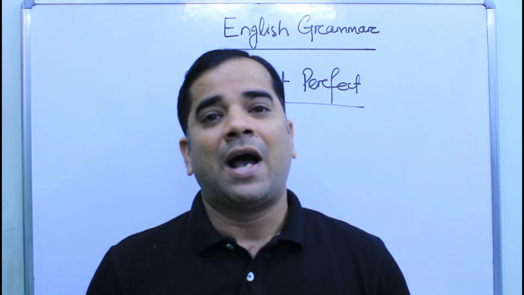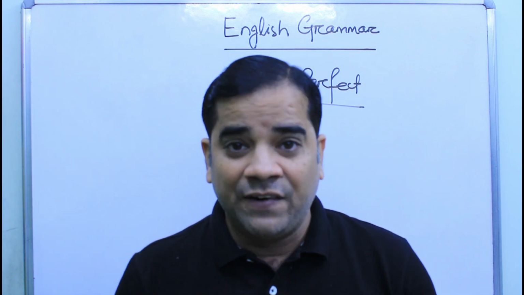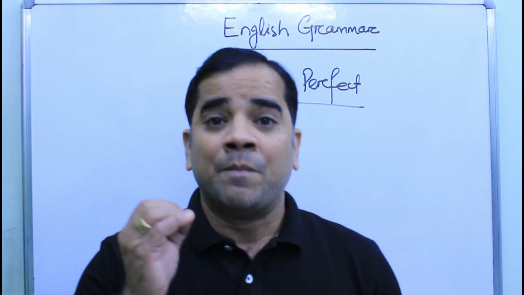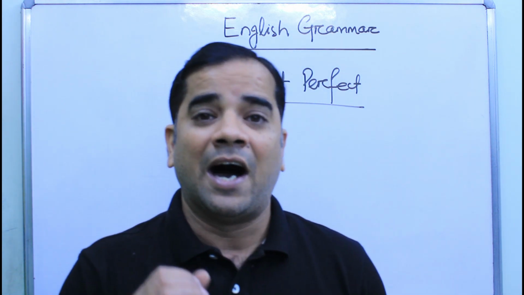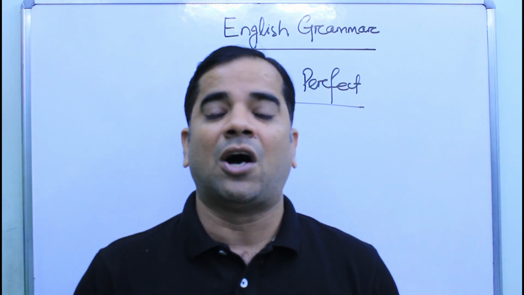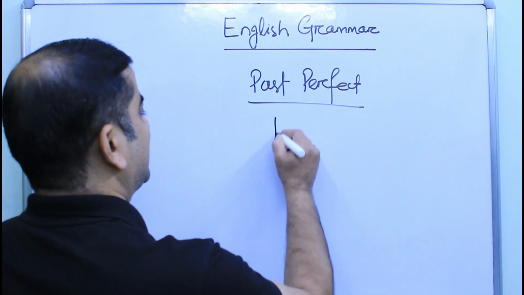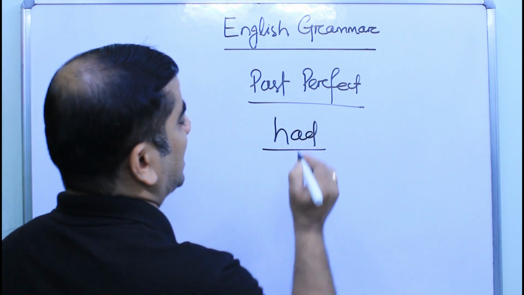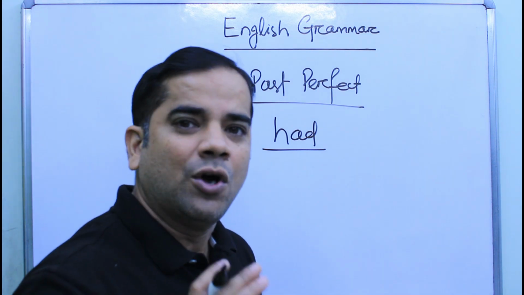As we have already discussed in our present perfect tense video, the helping verbs used in present perfect tense are has and have. But in past perfect tense, the only helping verb that we need to use is had. Had is nothing but the past form of has and have. So this is the only helping verb we need to use.